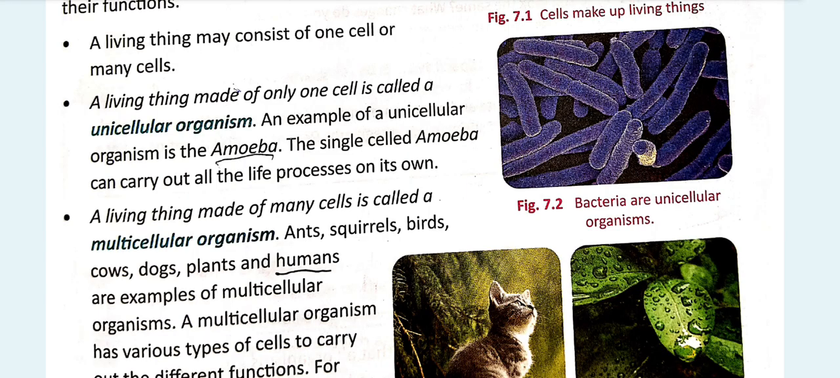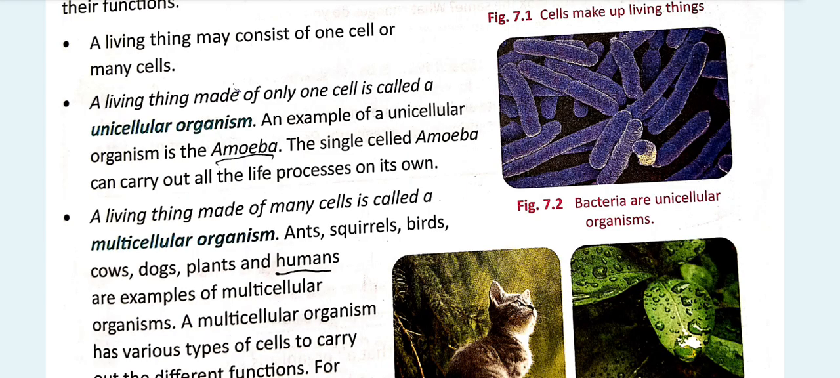Well, a living thing can be made up of one cell or multiple cells. As we have learned, a single cell organism is called unicellular, and we just looked at a few examples of it as well, like amoeba and bacteria. Let's see what multiple cell organisms are known as. They are known as multicellular organisms, and they are ants, squirrels, birds, dogs, cows, cats, plants, humans, etc. They are examples of multicellular organisms.